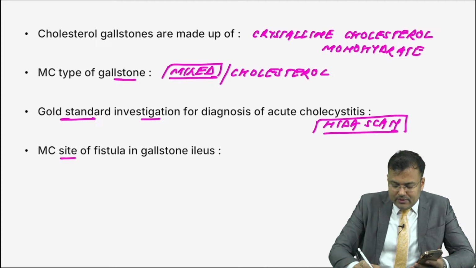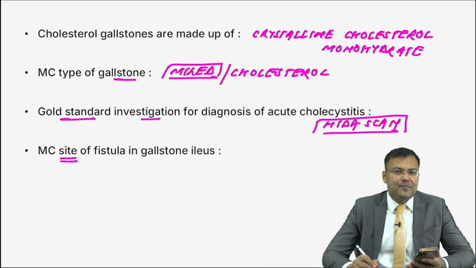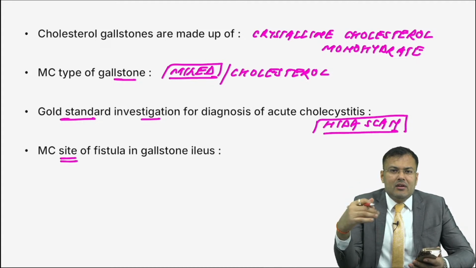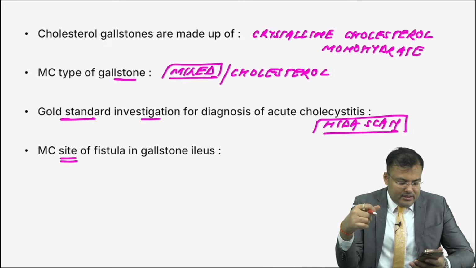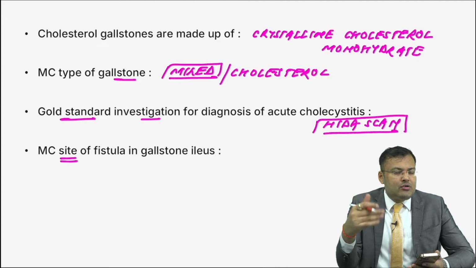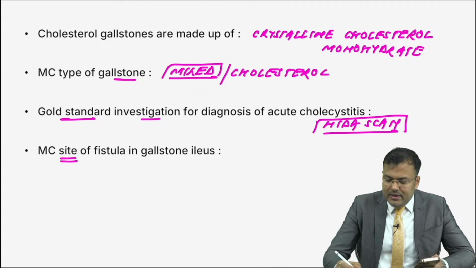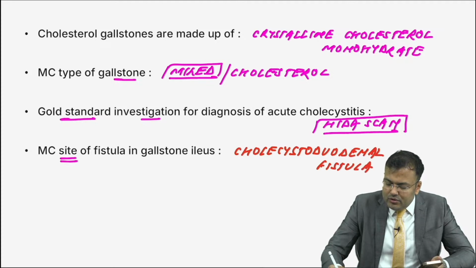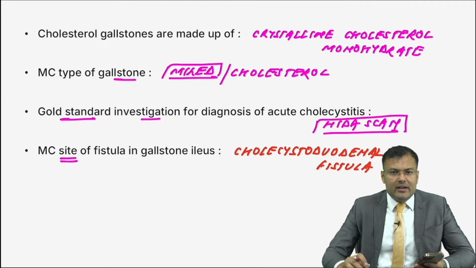Next, what is the most common site of fistula in gallstone ileus? In gallstone ileus, the gallstone enters into bowel. So what is the fistula? It's between gallbladder and the duodenum. Sanjeev Saini, first person to reply. So it is cholecystoduodenal fistula. That's the most common fistula in gallstone ileus.